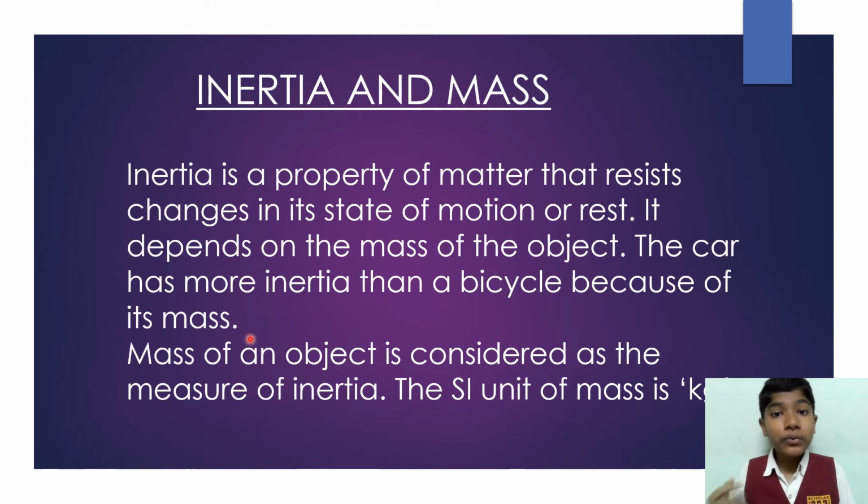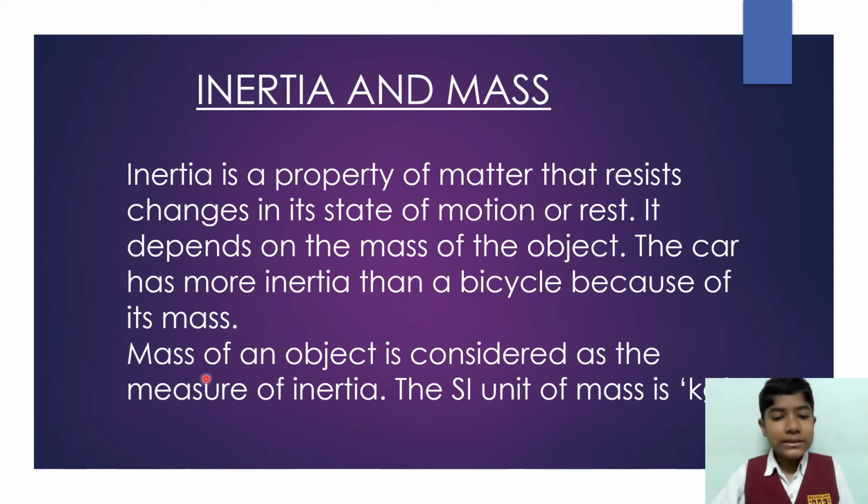If I try to push the car, I won't be able to do it because the car has more mass. That means it has more inertia. Inertia is a resistive property of the object. If I am applying force on the car, it is going to resist the force and it will stay there only. It is not going to move, because my force is not enough. Now if I try moving a bicycle, I'll be able to do it because the bicycle has less mass. Less mass means less inertia. That means I can easily push the bicycle.